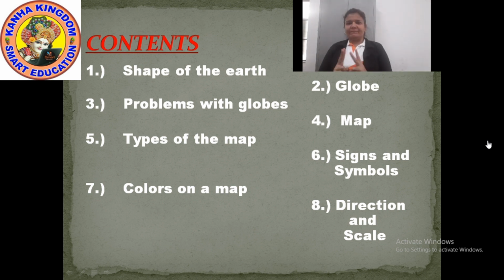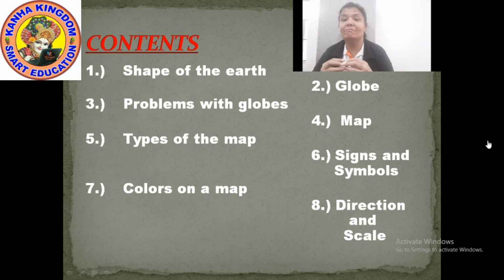The second content is globe. You all must have seen a globe. It is the model of the earth, right? But do you know the colors on the earth are the same on the globe? But what do they indicate? What do these colors indicate? We will discuss in this section. Next, problems with globes. What types of problems do we face when we use a globe? Some important points I will tell you about it.